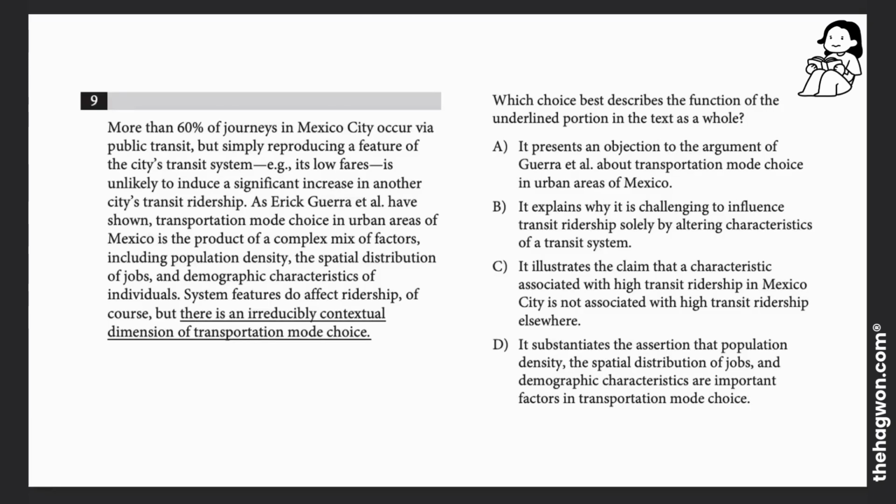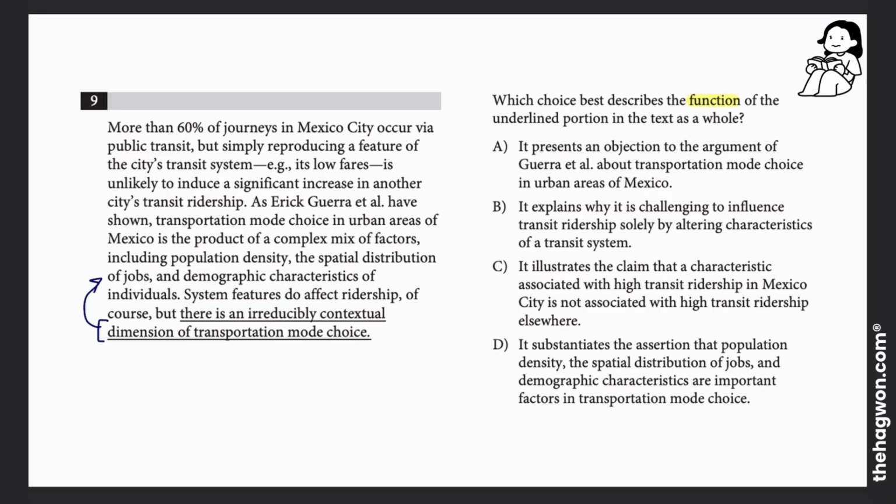Question 9 is a function question, and like with all function questions, I'm going to look at the sentence with the underlined portion, and I'm going to look at the sentence before, and if there was, the sentence after. Unfortunately, this passage ends with the underlined portion, so I'm going to stop there.